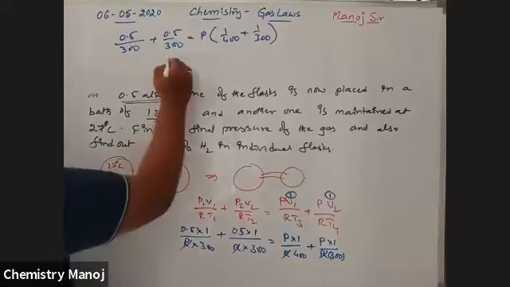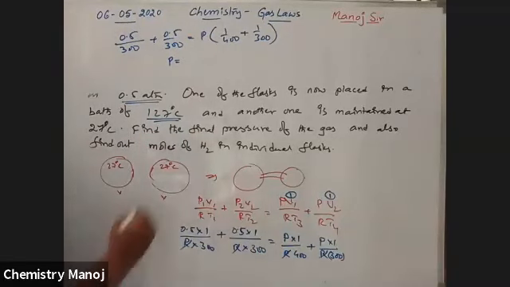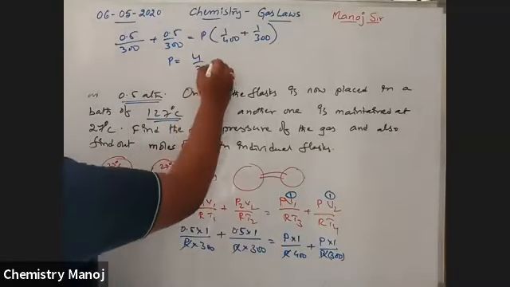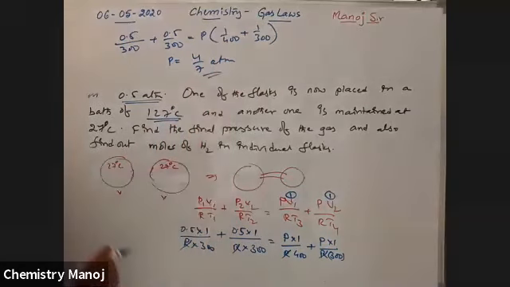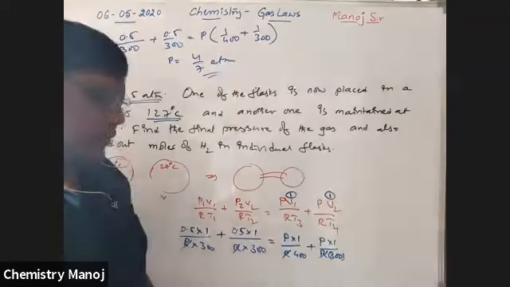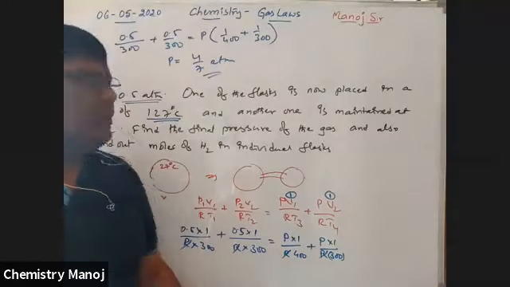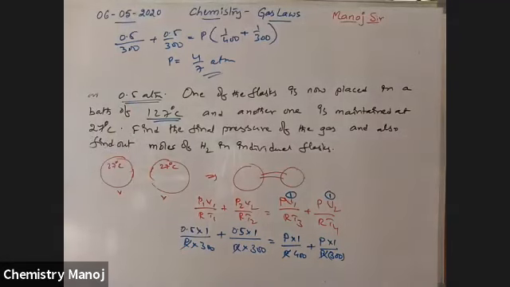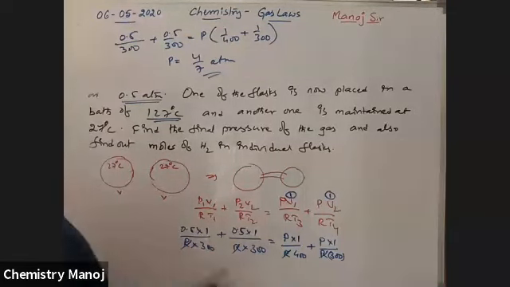Now calculate the pressure value. Pressure is equal to finally 4 by 7 atmospheres. Final calculation, 4 by 7 atmospheres. Just conservation of moles, before and after. After that, calculate the number of moles in each individual flask. Both are hydrogen. How many moles are there? Check once again.